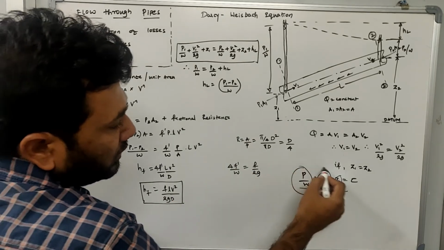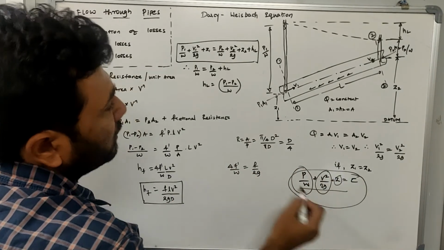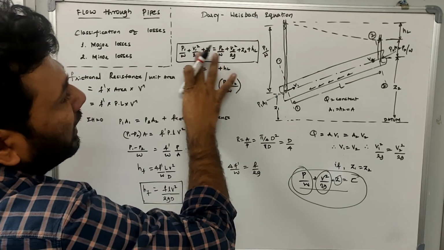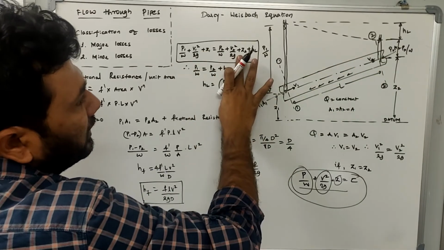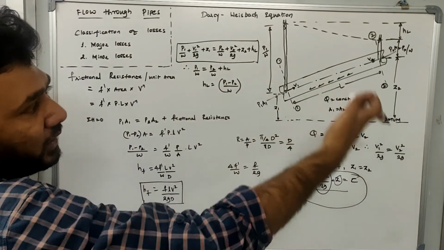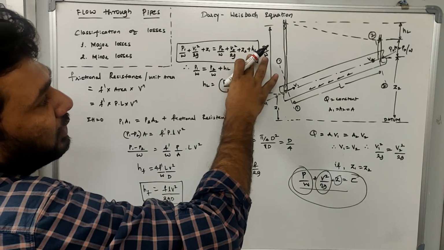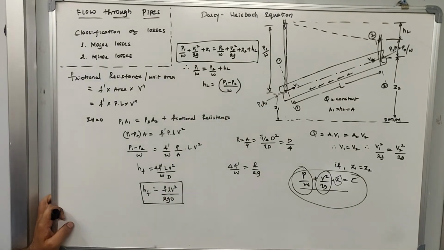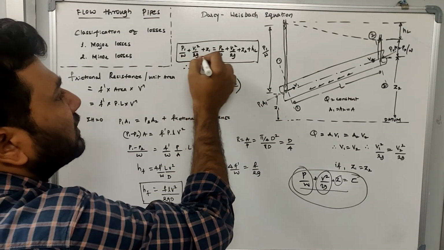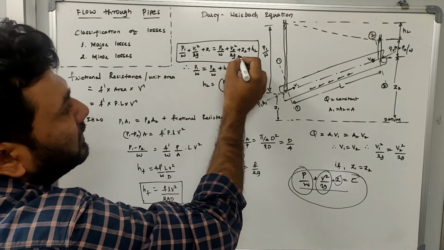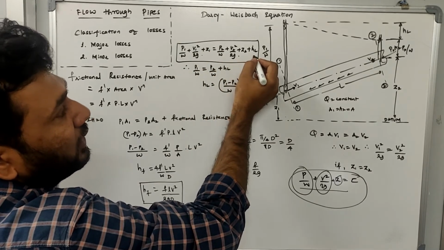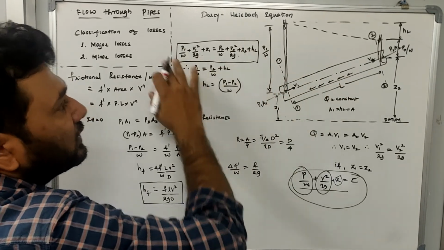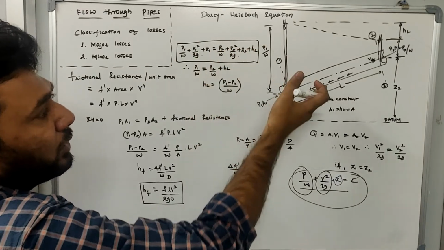If this condition holds true, then there would be no HL in this equation, which means the total energy at section 1 will be equal to the total energy at section 2. But we need to consider the practical condition here, so I am adding one more term called HL. HL represents head loss. So the total energy at section 1 will be equal to the total energy at section 2 plus the head loss. This head loss is nothing but the head loss due to friction. Now this equation is a practical equation, suitable to this condition.